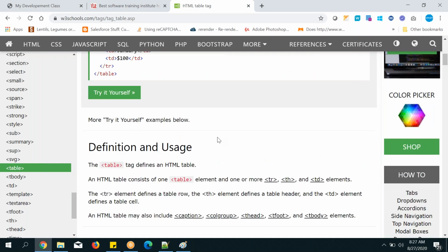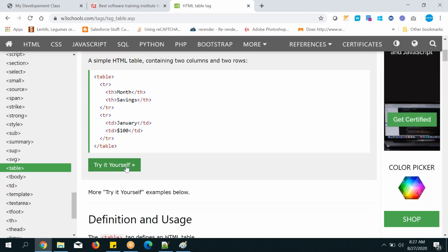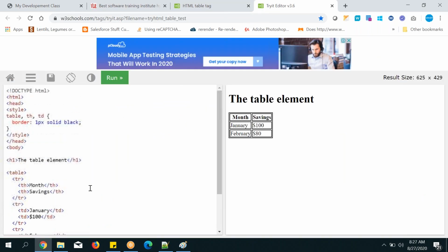Next, forget about attributes; we will see those in our CSS classes. Here is an example, and let's see the output. One more thing: while we are working in development, suppose you are familiar with development but you don't know new things. Suppose table is a new thing you don't know.